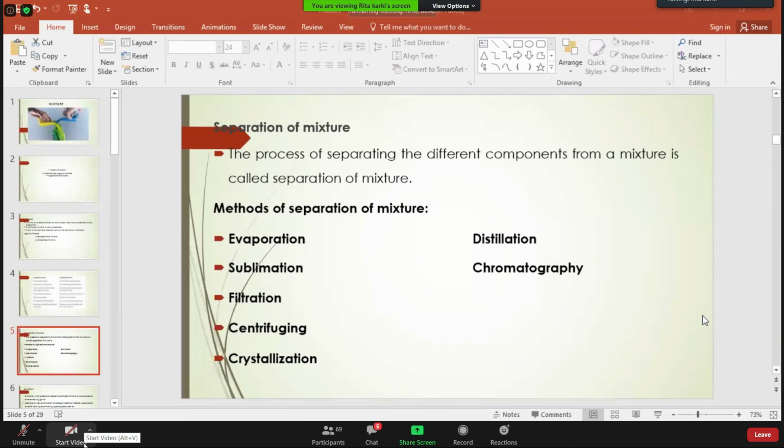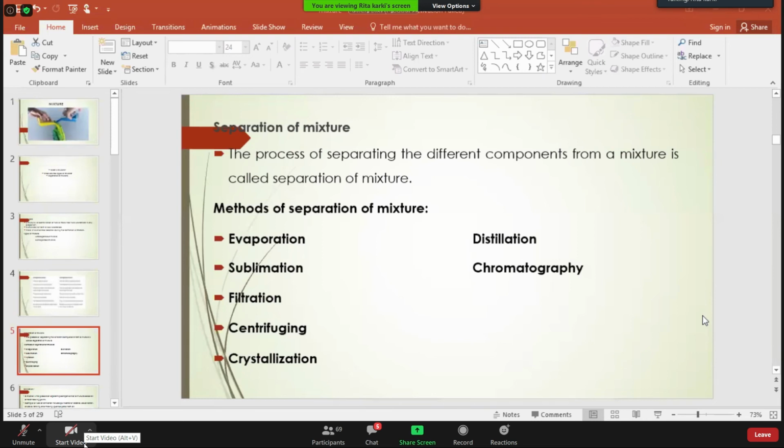So the main difference is, the evaporation process is used when we only require one substance, when we only require salt or sugar and the water or the liquid substance is not needed. But if we require both of the substances, whether it is a solid substance or the liquid substance, then the distillation process is used.